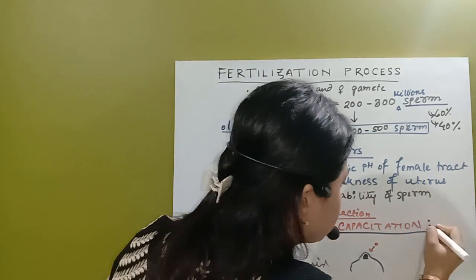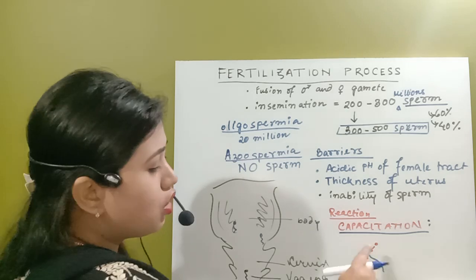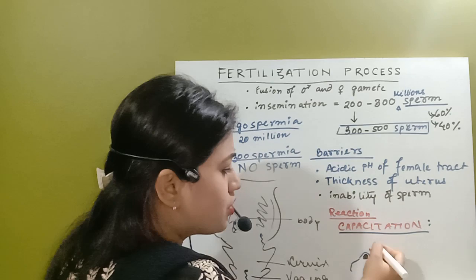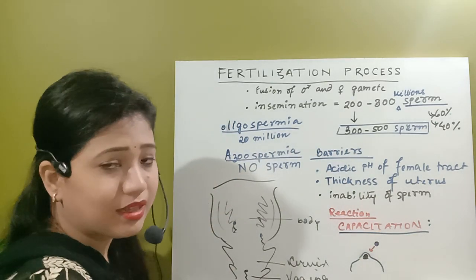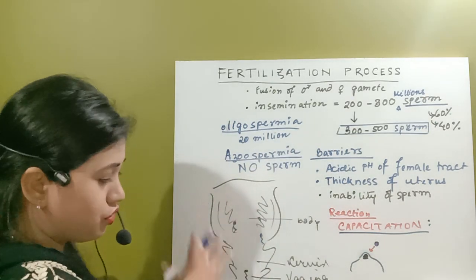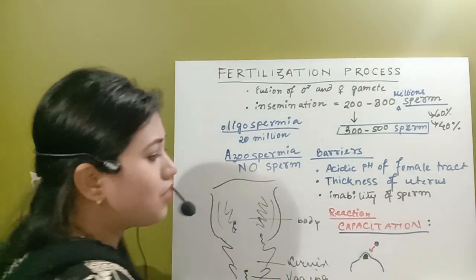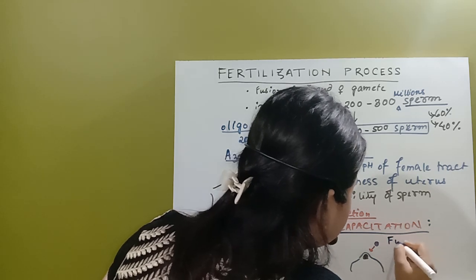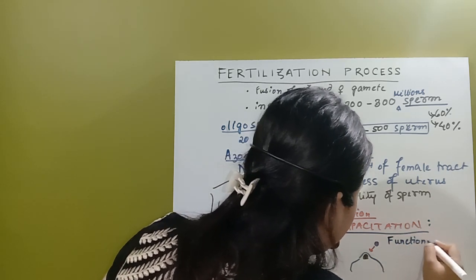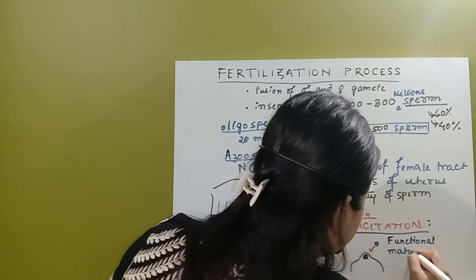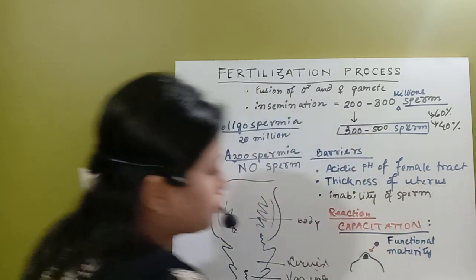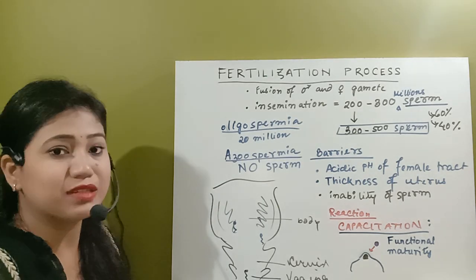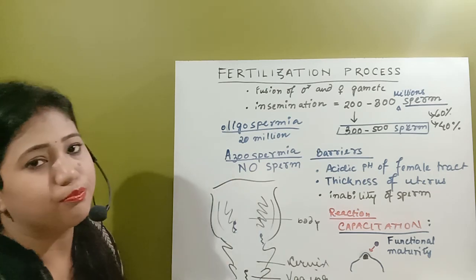So the capacitation reaction is the removal of the cholesterol or glycoprotein layer above the spermatozoa by some chemicals that are released by the female tract itself, and this is the reaction where the spermatozoa attains functional maturity. Whenever functional maturity is attained by the spermatozoa, at that time it also attains aspiration so that it can go in an upward direction.